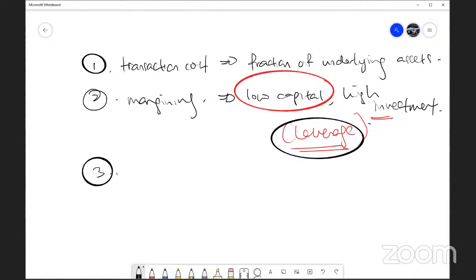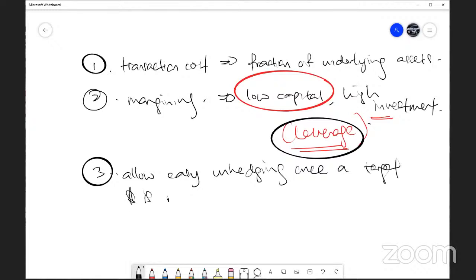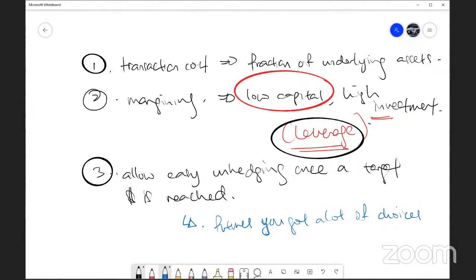Because the futures market allows easy unhedging once a target price is reached. Forwards cannot, you can only customize.